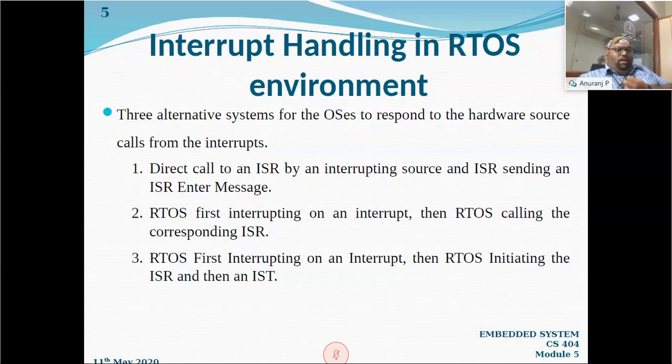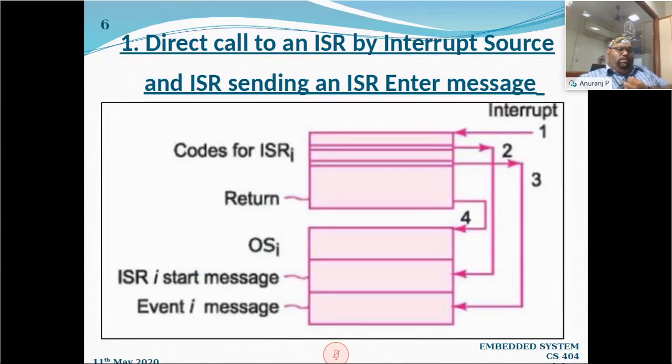First one, direct call to an ISR by the interrupt source and the ISR sending an ISR enter message. Forget about the figure there. I will tell the important keyword. The important thing that we need to know in this particular technique is that here the interrupt is going to invoke the ISR directly, right? That is, there will be an operating system working. The RTOS is working with its own functions, and the codes for different interrupt services will be available. There will be lots of ISRs available, right?